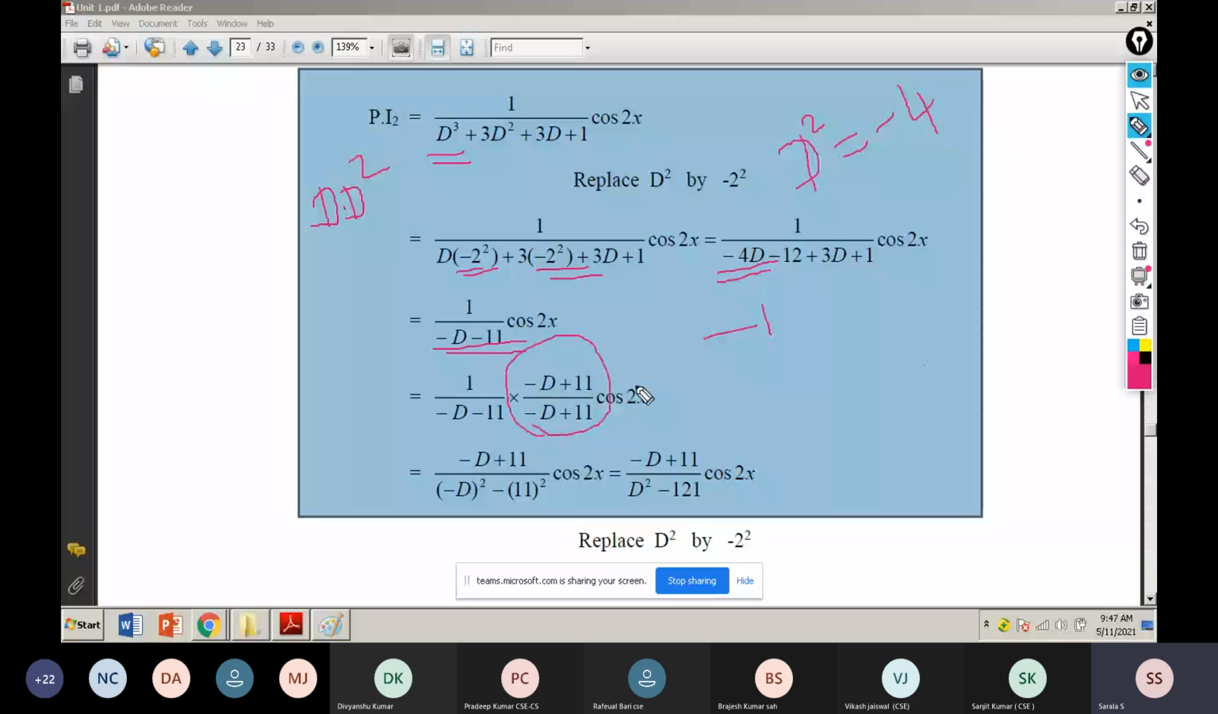Any doubt, students, in this step? No, ma'am. We are taking conjugate. Minus d plus 11 here will come. Here minus d whole squared minus 11 squared. Minus d whole squared is d squared, minus 121. What is d squared value? D squared value will become minus 4. Okay.